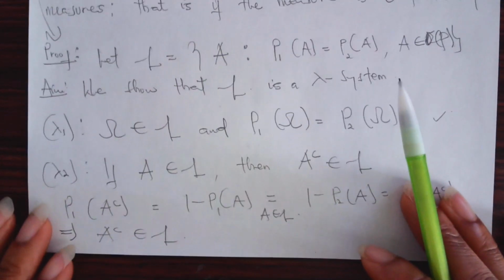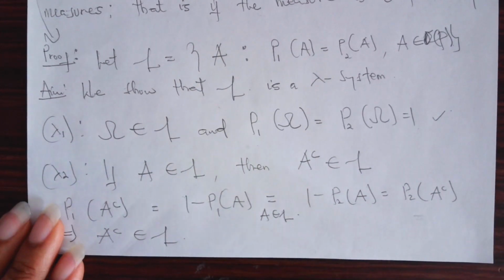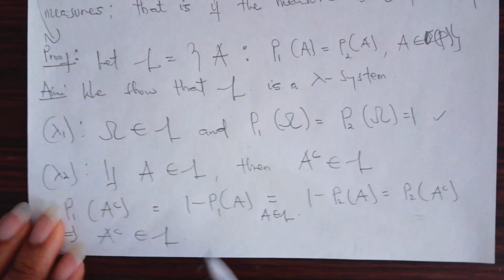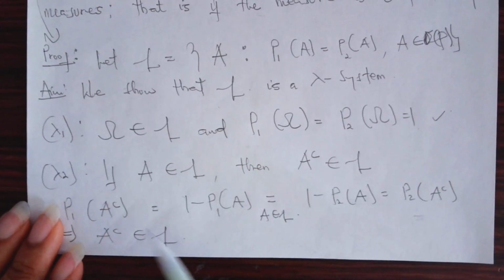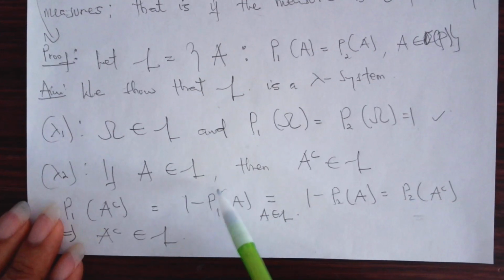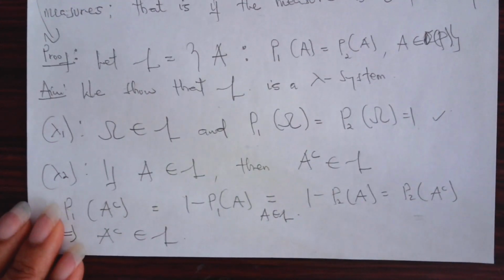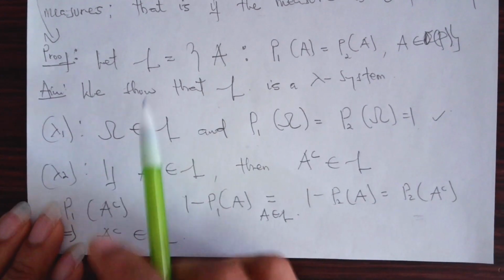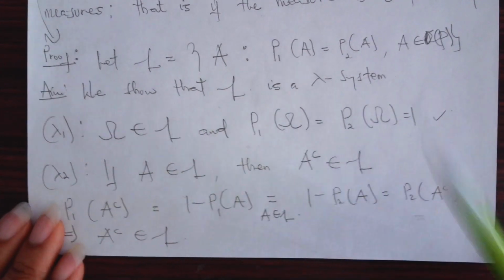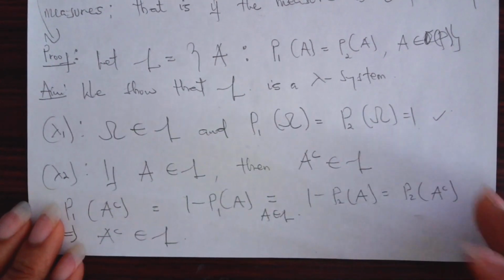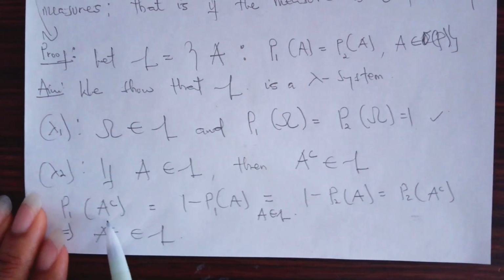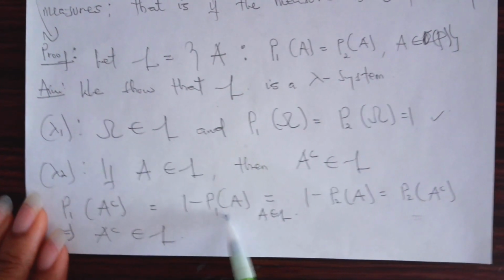By condition 2, we are just proving that L is a lambda system. So we are satisfying the conditions that it needs to be a lambda system. By condition 2, we are saying that if you have A belonging to L, then A complement should also belong to L. But for this to be true, remember that as we defined early on, P1 should agree with P2 for any A that belongs to L. Okay, so we are saying that P1 of A complement should be equal to 1 minus P1 of A.